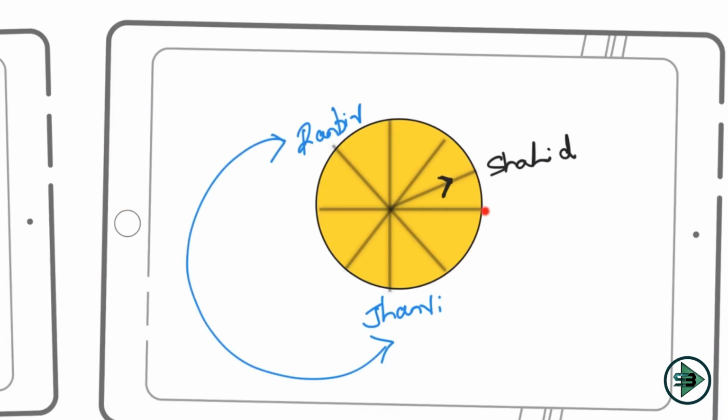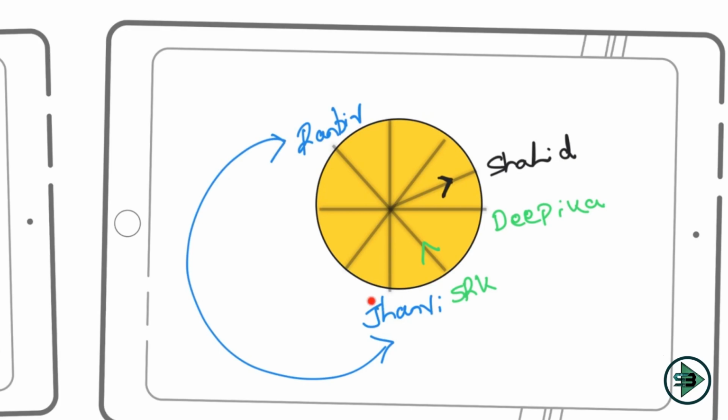No, because SRK will be facing the center, and to the right of SRK I have Deepika here, and I cannot have Deepika here because there is a Shahid here. So I cannot place an SRK here. Can I place an SRK here? Yes, I can place an SRK here, because if I place SRK here, to the right of SRK I will be having Deepika. So SRK can come here. Now can SRK come at this place? No, because Janvi or Ranbir are here. Can SRK come here? No, because to the immediate right of SRK, I need to have Deepika.